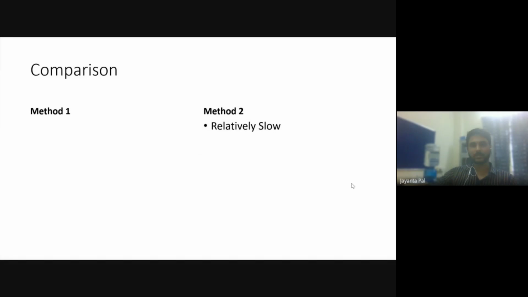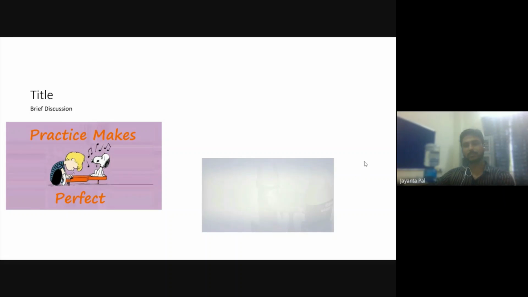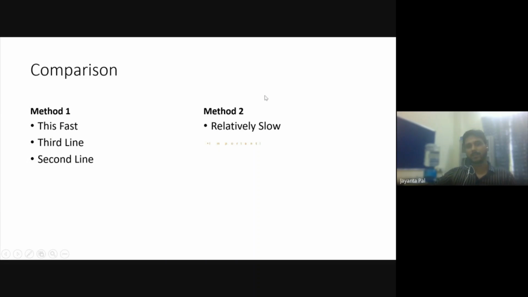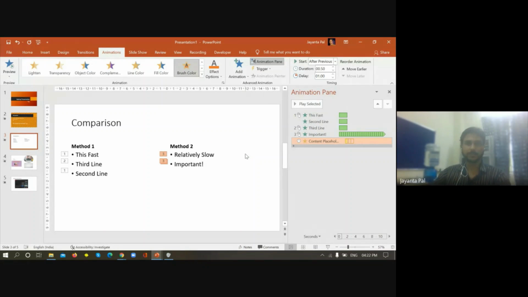See, first one, second one, third one, and the fourth one, it has gone. See, the color is changing. See, the first line was repeated for 3 times, and this is repeated until the end of the slide. So this is how we can customize.